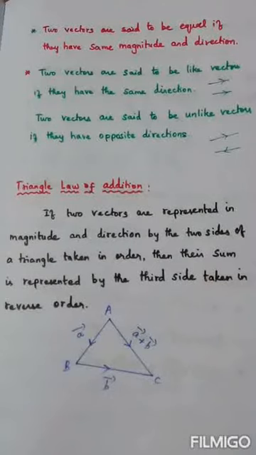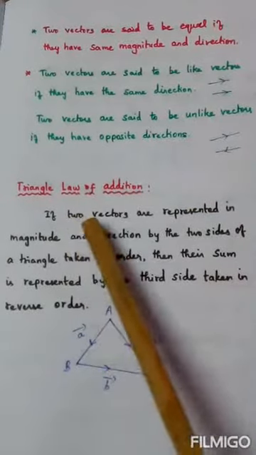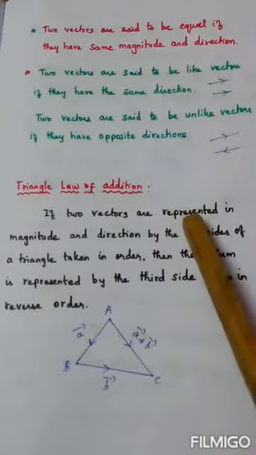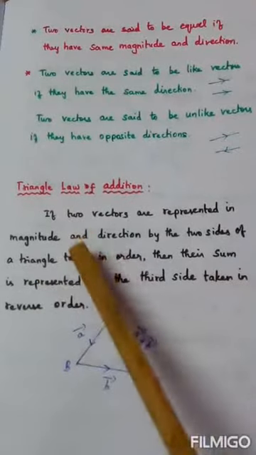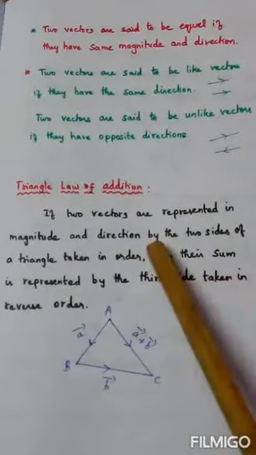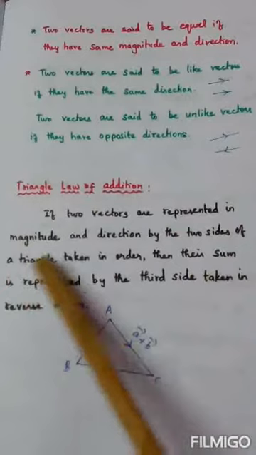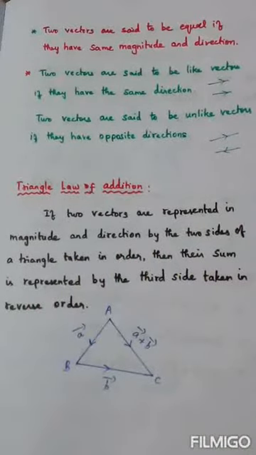Don't get confused while reading the definition. I'll read it slowly once again. If two vectors are represented in magnitude and direction by the two sides of a triangle taken in order.